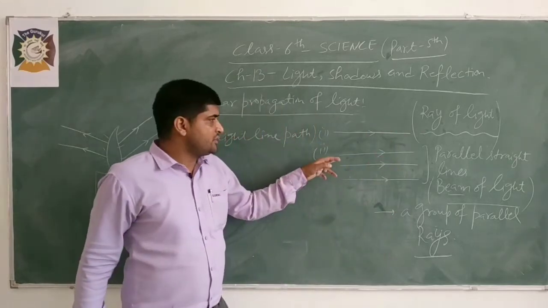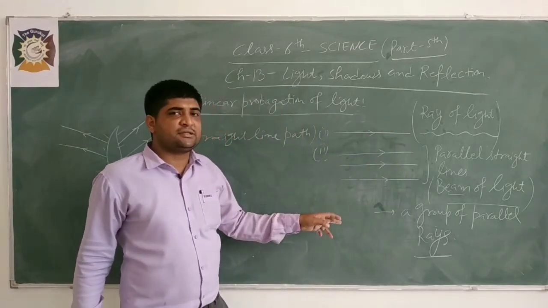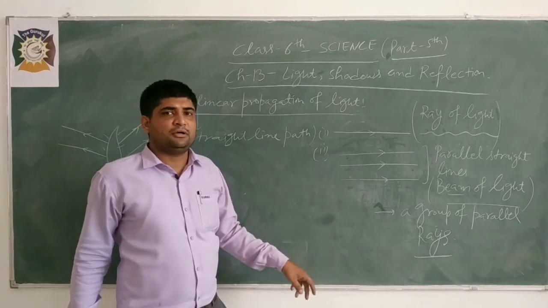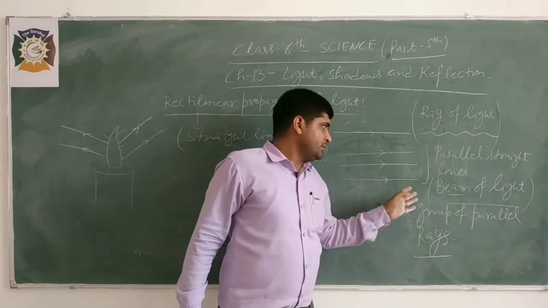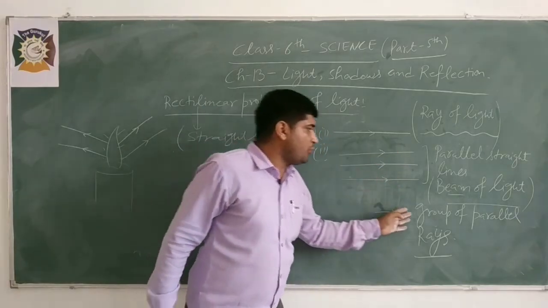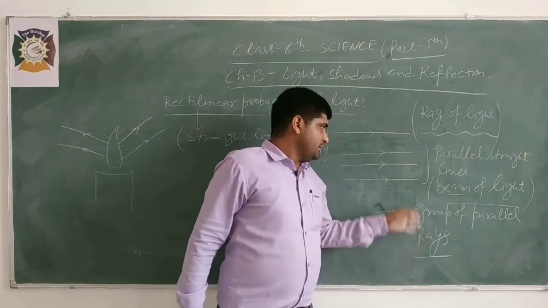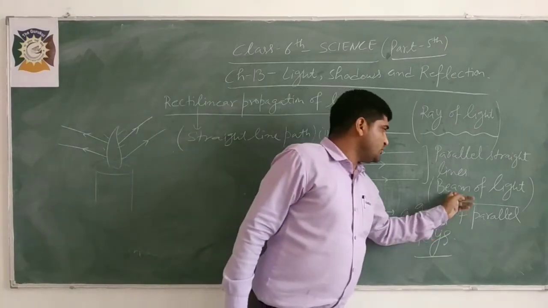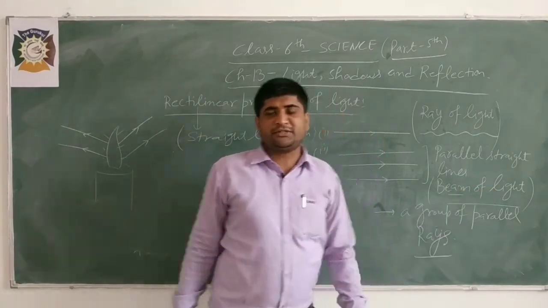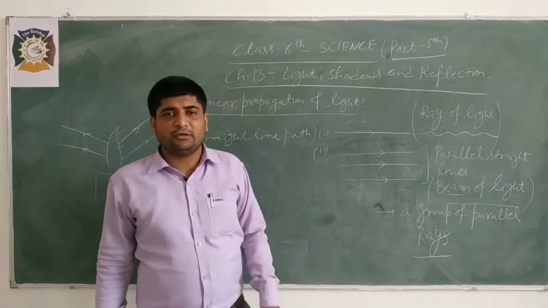Similarly, suppose we have a number of rays and they are parallel to each other, parallel straight lines. So this is a group of parallel rays. It is known as a beam of light.